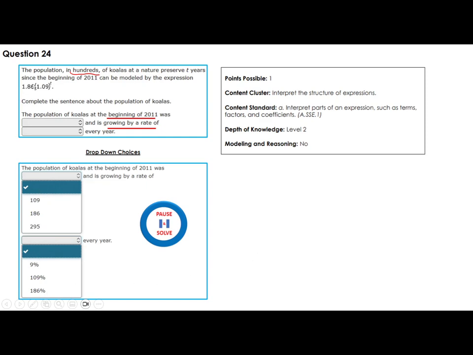Now, when you look at this equation here, at the beginning, t is 0. So when you put t is 0, this will be 1. So that's 1.86. But we're talking about hundreds, so you times it by 100, you get 186. And this is 1.09. That 0.09 is really 9%, the growing rate is 9%. That's it.